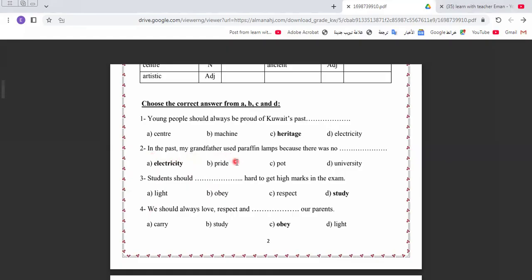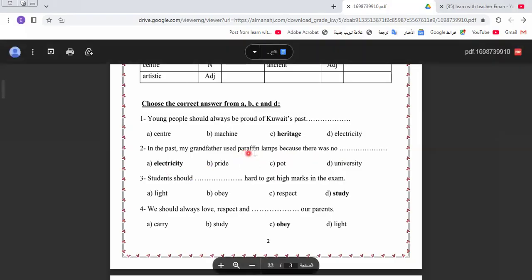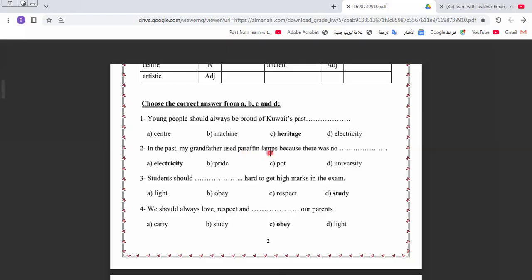In the past, my grandfather used paraffin lamps because there was no electricity. Paraffin lamps are like gas lamps.